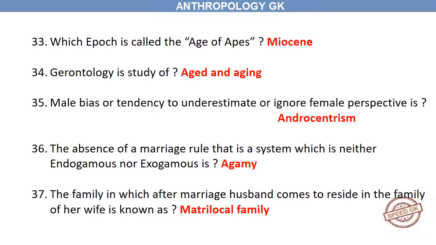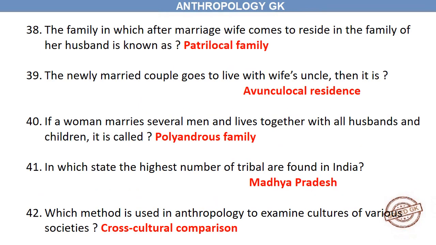The absence of a marriage rule, that is, a system which is neither endogamous nor exogamous, is agamy. The family in which, after marriage, the husband comes to reside in the family of his wife is known as a matrilocal family. The family in which, after marriage, the wife comes to reside in the family of her husband is known as a patrilocal family. If the newly married couple goes to live with the wife's uncle, it is avunculocal residence.